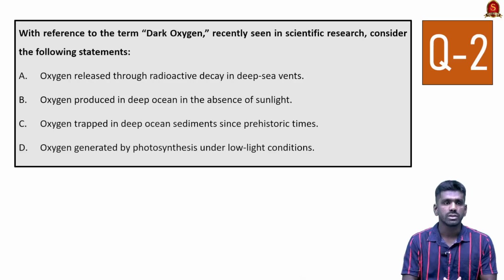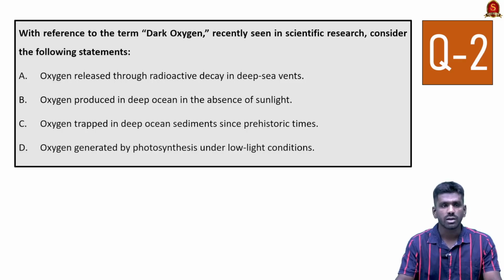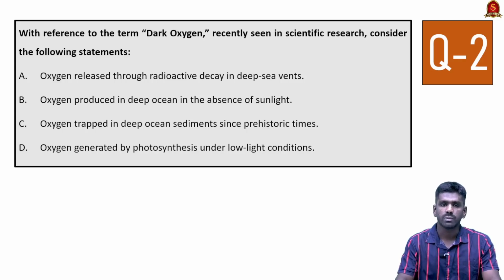Now look at the second question. With reference to the term dark oxygen recently seen in scientific research, consider the following statements. Now what is dark oxygen? Look at the first statement. Oxygen released through radioactive decay in deep sea vents, oxygen produced in deep ocean in the absence of sunlight, oxygen trapped in deep ocean sediments since prehistoric times, oxygen generated by photosynthesis under low light conditions. So the correct answer is option B, oxygen which is produced in deep ocean in the absence of sunlight.